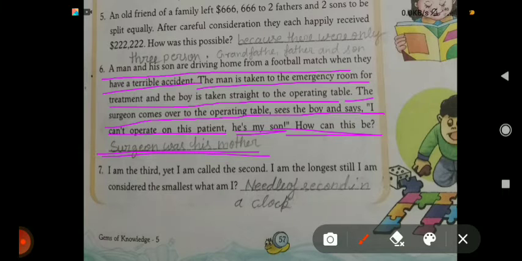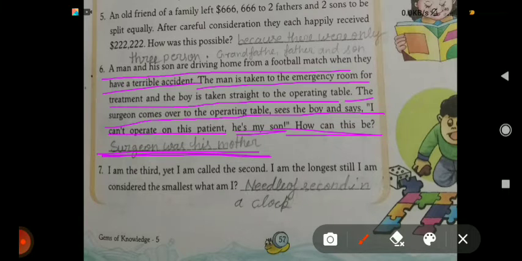Okay, a man and his son are driving. That man taken to the emergency room was the father of that boy, and the doctor who is coming to operate on that son is the mother of that boy. You can write the answer, surgeon was his mother. That's why she is not ready to operate on him.